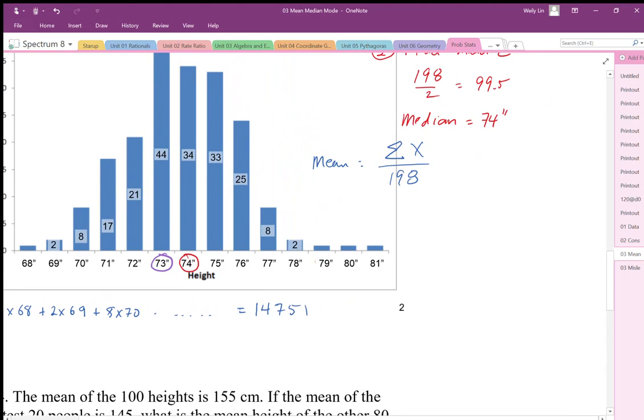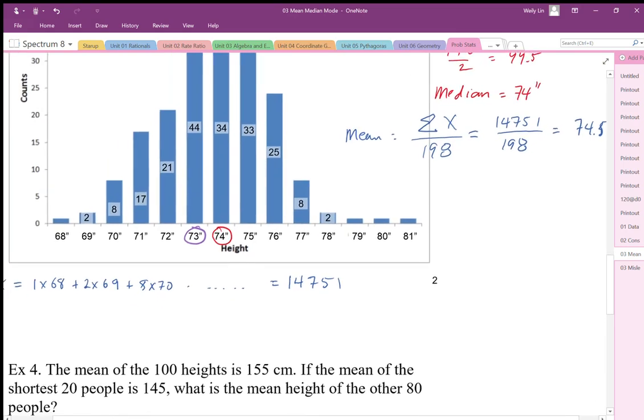So I'm going to take that total height, that's everyone, like imagine everyone stacked on top of each other, and then divide that by 198 people, and that's going to give us the average height. And the average height we're getting is 74.5. So the average height of NHL defensemen is 74.5 inches, which works out to be 6'2.5".